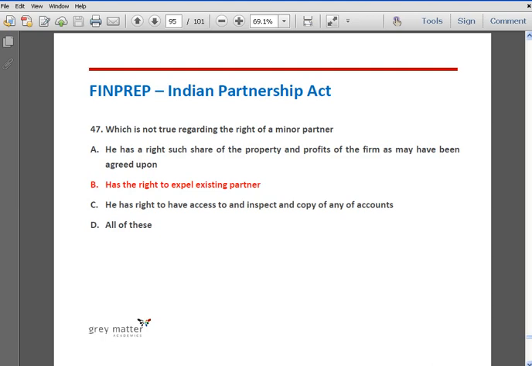A minor has the right to have access to inspect and copy the books of the firm, and hence options A and C are not correct. Option B, has the right to expel the existing partner, is correct because minors do not have such rights. And option D, all of these, is anyway not an option.